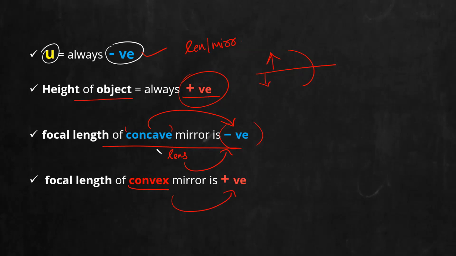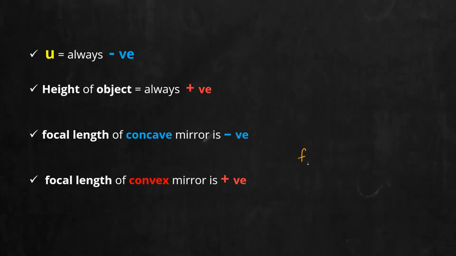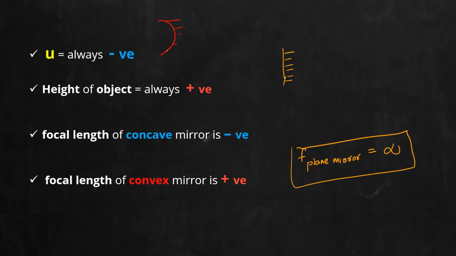What is the focal length of a plane mirror? Infinity. Why? The reason is, for a concave mirror, what is the focal length? If I imagine a hollow sphere around it, it will have a center, and the midpoint of the center and pole we call the focus. But for a plane mirror, if I imagine a sphere around it, the sphere will be infinitely large. Because any sphere, if you consider a small section of it, will be similar to a straight line. Yes or no?